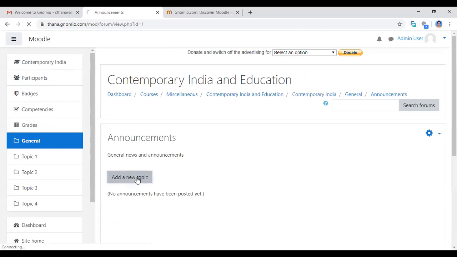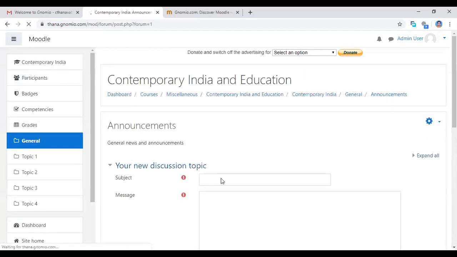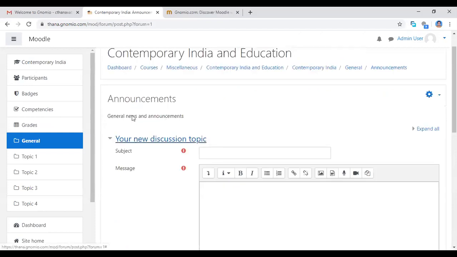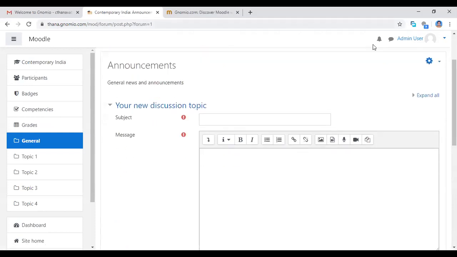To add a new topic, you click here. Now I am clicking the announcement button. The page will open with a new discussion topic, a subject and a message for the announcement. The subject is: complete all the units activities.